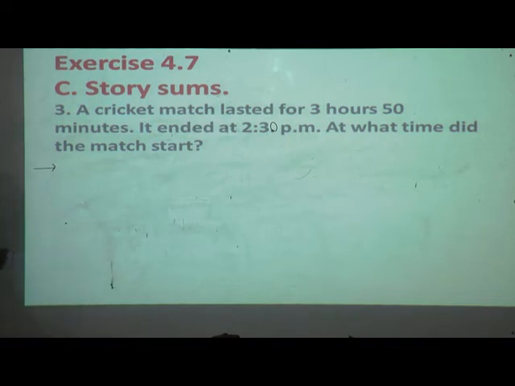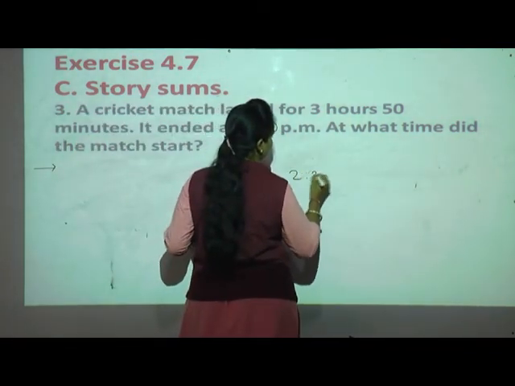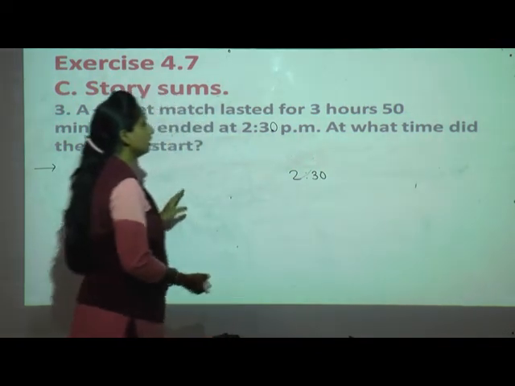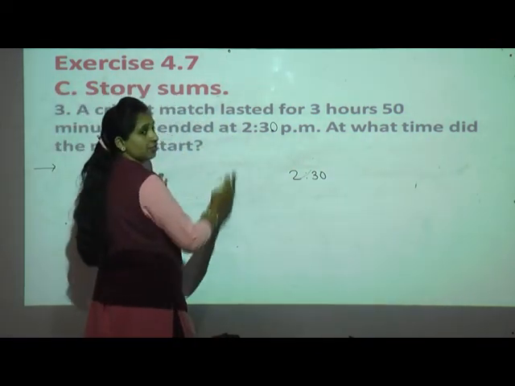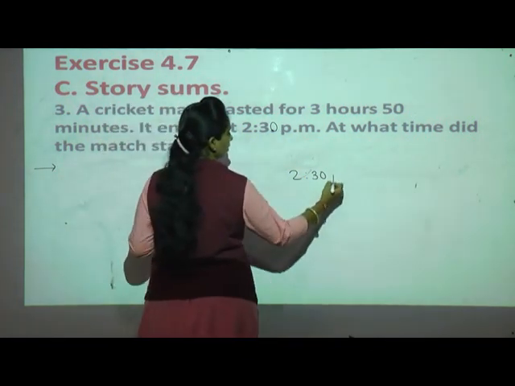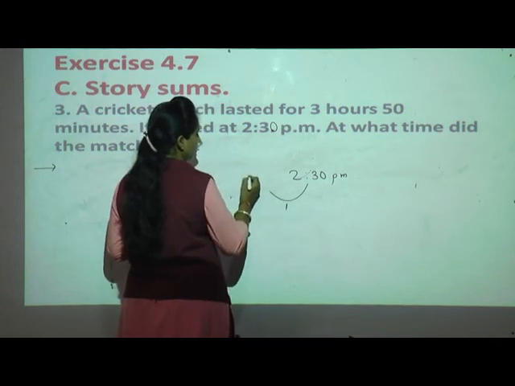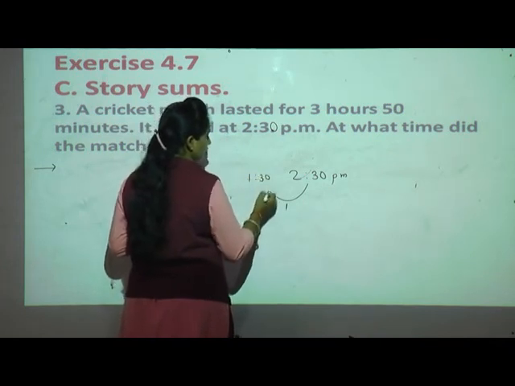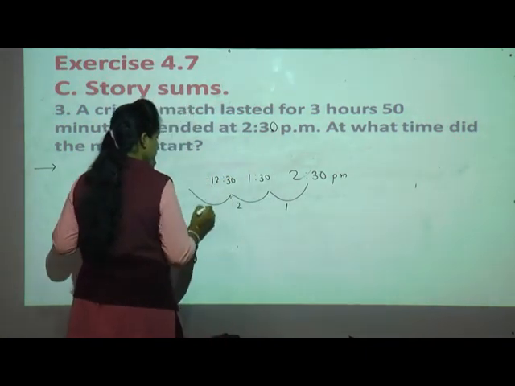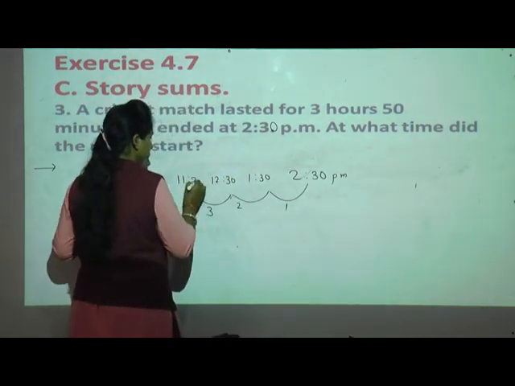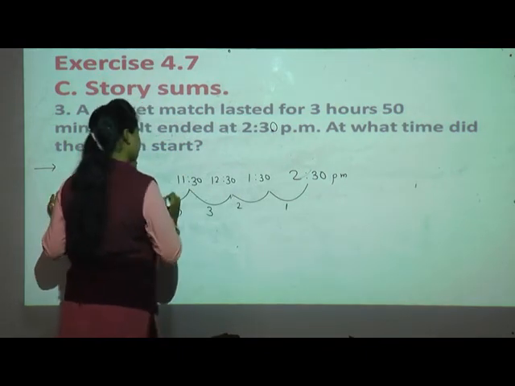Yes, we have to write right side corner 2:30. Okay, what is the duration? 3 hours and 30 minutes. Then I will come back for 3 hours and 30 minutes. See, we have started with PM, I'll come 1 hour. 1 hour means 1:30. 2 hours means 12:30. And 3 hours means 11:30. Now I have to come back for 30 minutes.